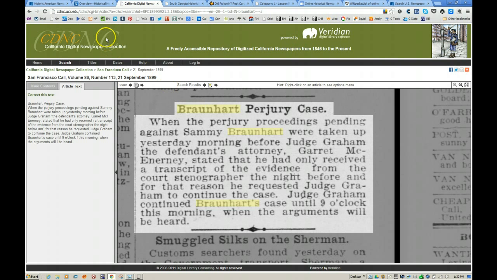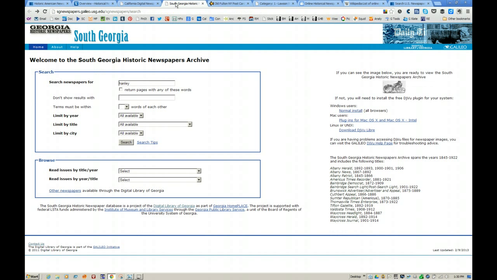The next site that's also listed in the UPenn collection of links is South Georgia Historical Newspapers. In this particular case, you do have to install a plugin. It takes about a minute and a half. No big deal. And again, it's got a very nice advanced search capability where you enter the keyword.